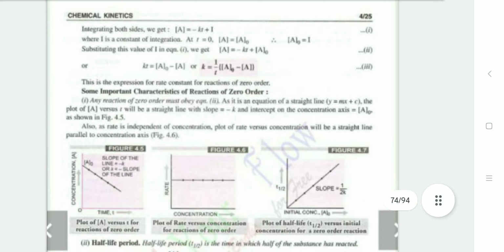Some important characteristics of zero order reactions. Any reaction of zero order must obey this equation. Second, the equation is a straight line, y equals mx plus c. We have to see figures 4.5, 4.6 and 4.7. Figure 4.5 plots [A] versus t for a zero order reaction, 4.6 plots rate versus concentration for a zero order reaction, and 4.7 plots the graph of t half versus initial concentration for zero order reactions.